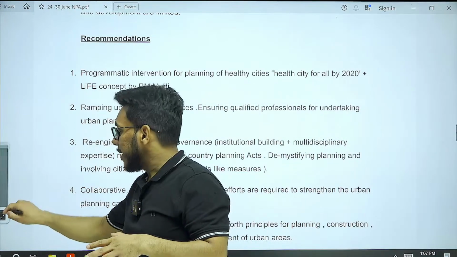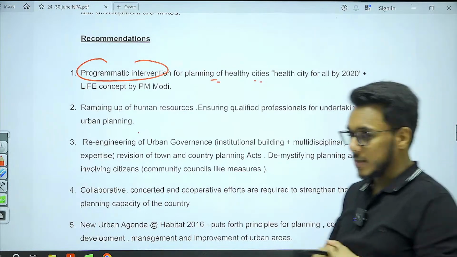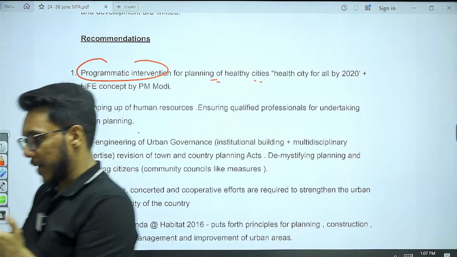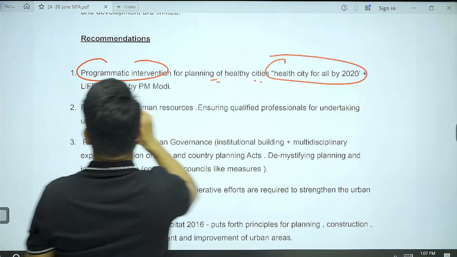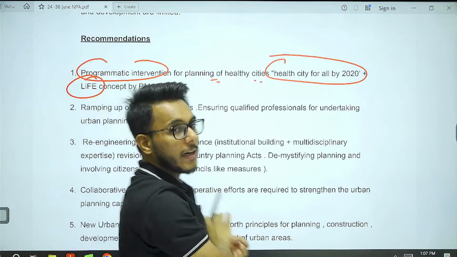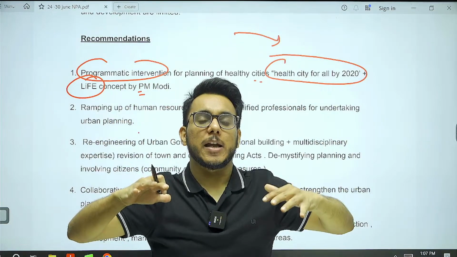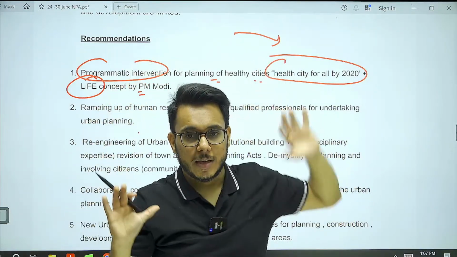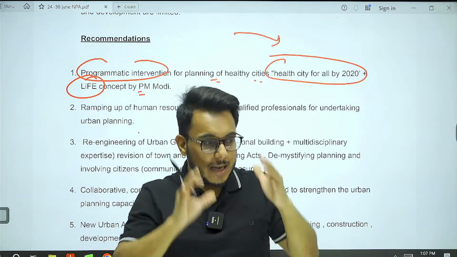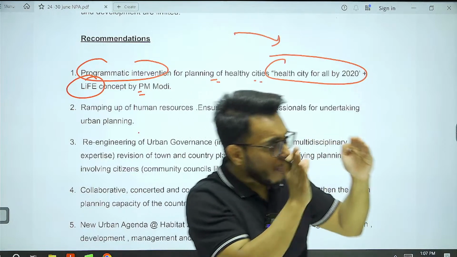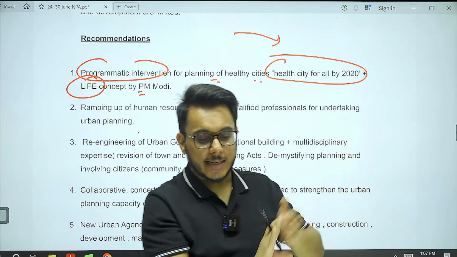Number one, we need to go for programmatic intervention for planning of healthy cities. You see, we have come out with different programs. For example, we came with the concept of Healthy City for All by 2020. The LiFE concept was inaugurated in 2021. Now you see, Healthy City for All means how pollution is to be reduced, how the quality of life is to be improved. LiFE aims to reduce carbon emissions. Now, we need to bring programs focusing on multiple issues, and that should be addressed in its comprehensiveness, in its holistic nature.